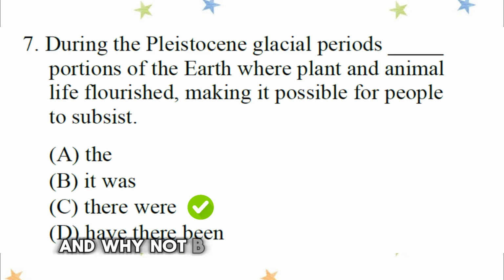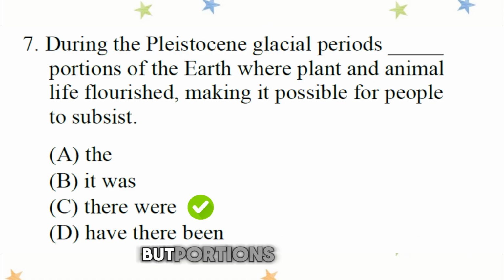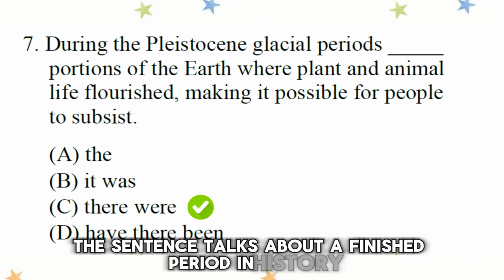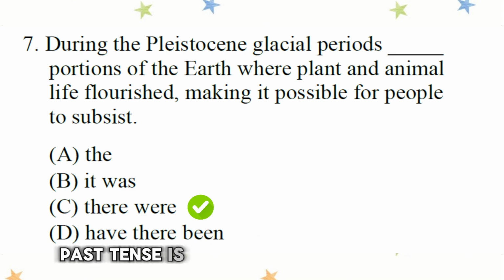And why not B? It was refers to one thing, but portions is plural. Why not D? Have there been is present perfect. The sentence talks about a finished period in history. Past tense is needed. So the answer is C.